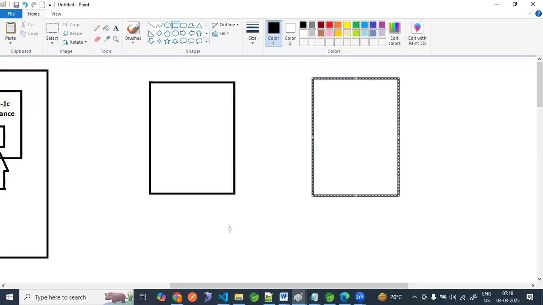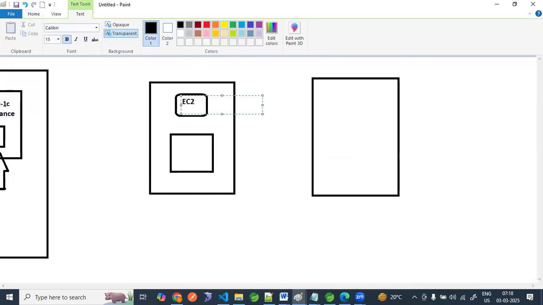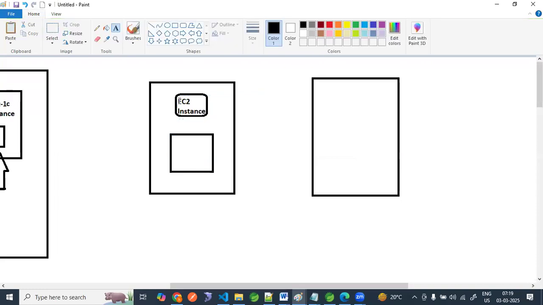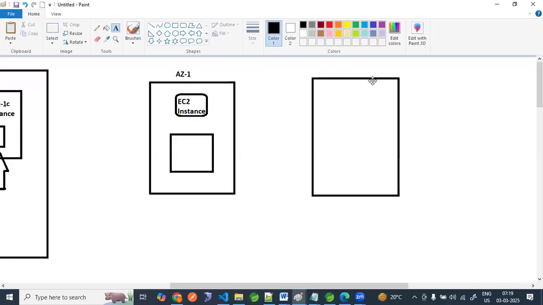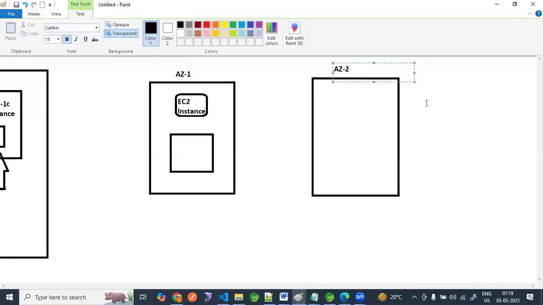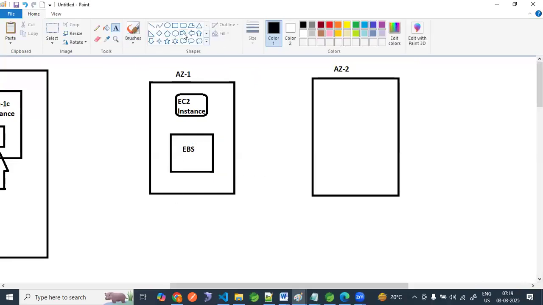Here we have EBS, and this is our EC2 instance in availability zone 1, AZ1, and this is AZ2. This EBS is attached to an EC2 instance, we have seen this, right? Now I want the same EBS here.